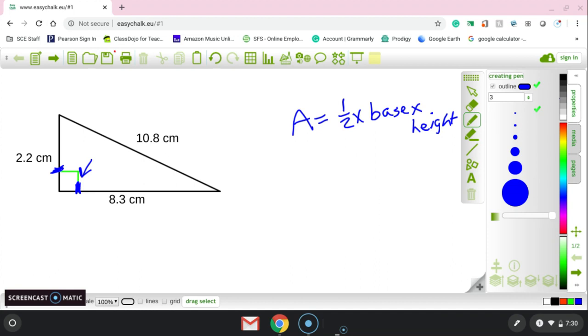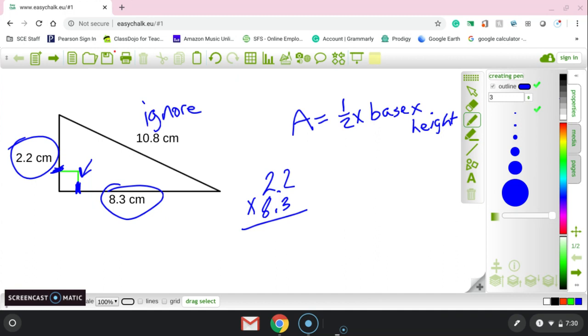Since it's those two sides that it's touching, these are the numbers we are going to use for the base and the height. We can ignore the 10.8 because it does not touch the right angle sign. So on this one, we have to take 2.2 times 8.3.